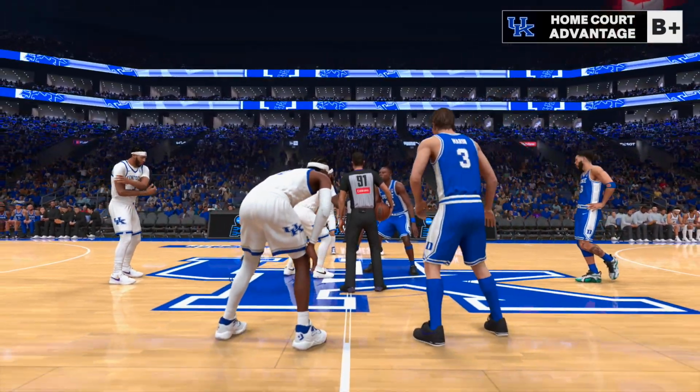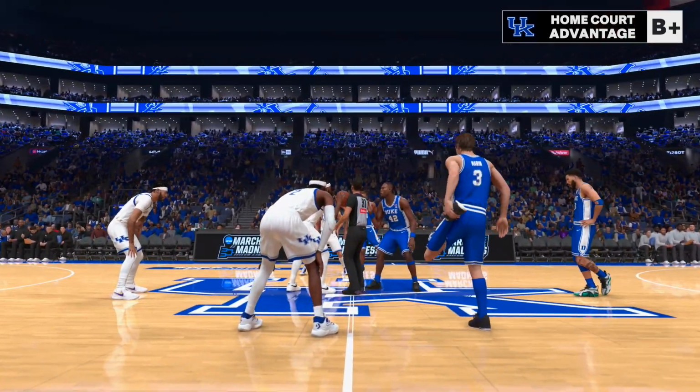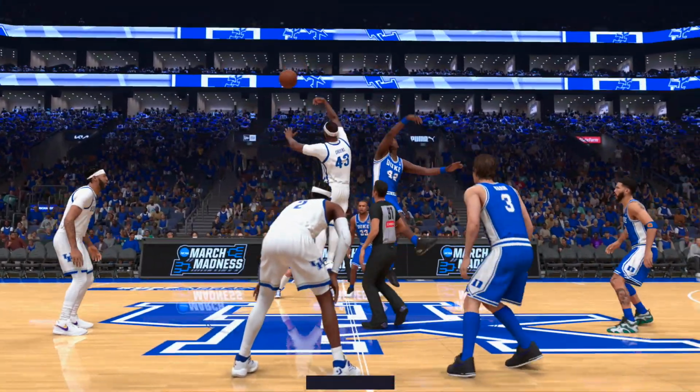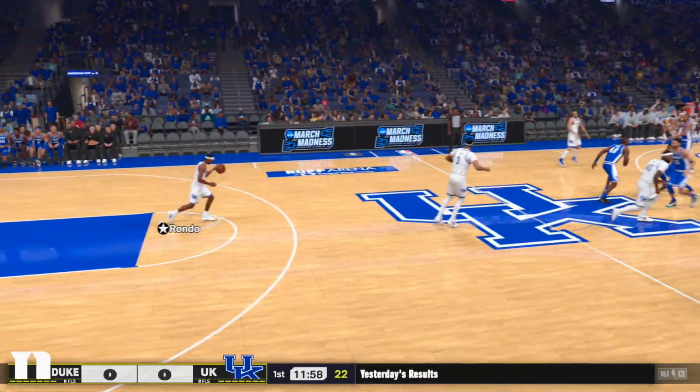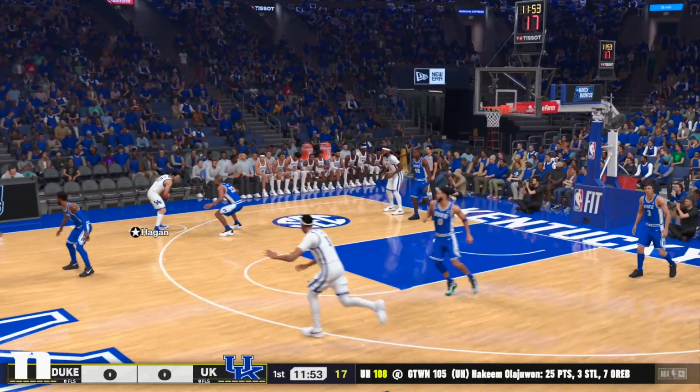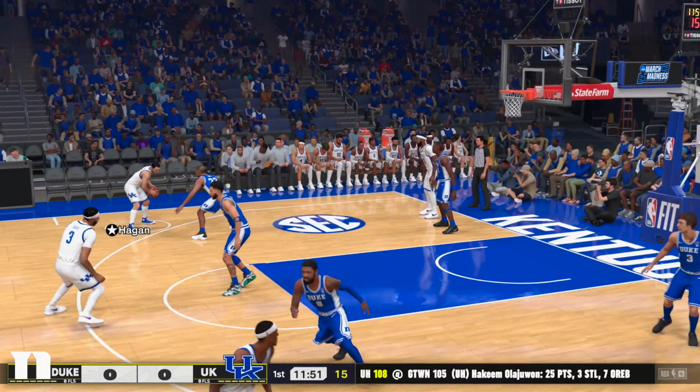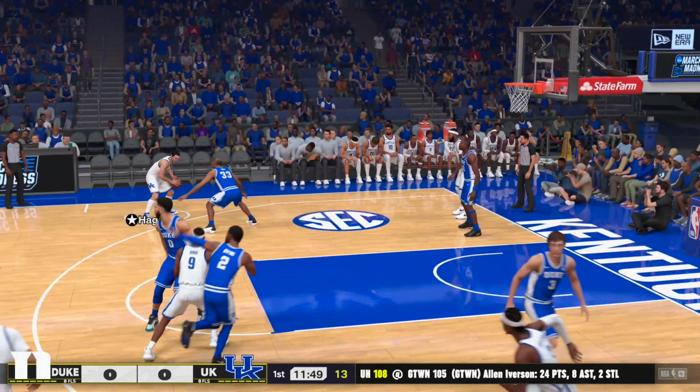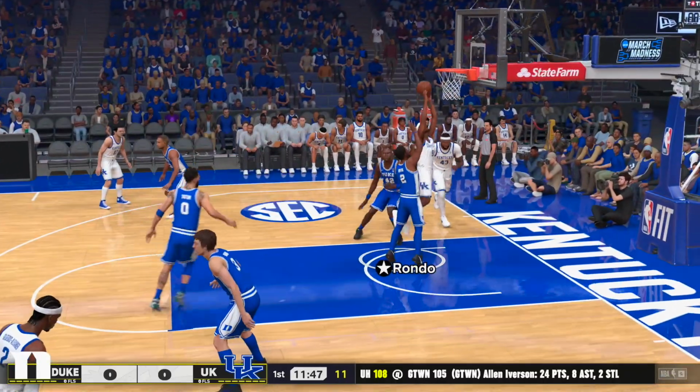Today, I've put every NBA player, both current day and historic, every all-time legend, onto their college team. And I've set up a 2K scenario with jerseys, logos, everything. I mean, this is beautiful, right? It's Duke, it's Kentucky, it's legends everywhere.